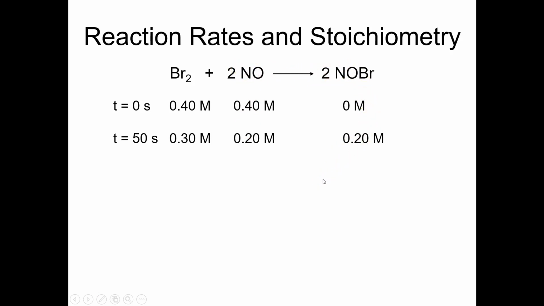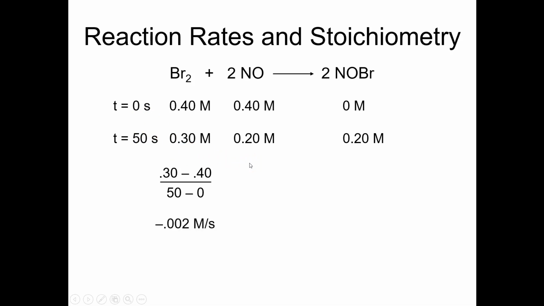Now if I actually calculate the average rate of reaction for each of those species over that 50 seconds, it's going to be the change in concentration divided by the change in time. So for the bromine, it's final minus initial concentration over final minus initial time.